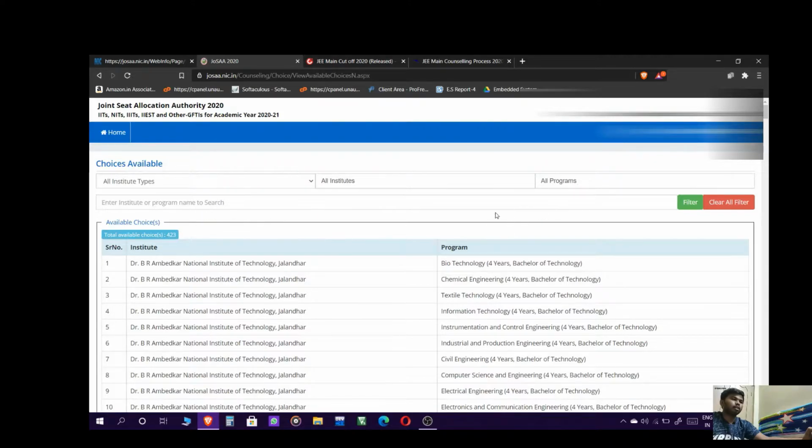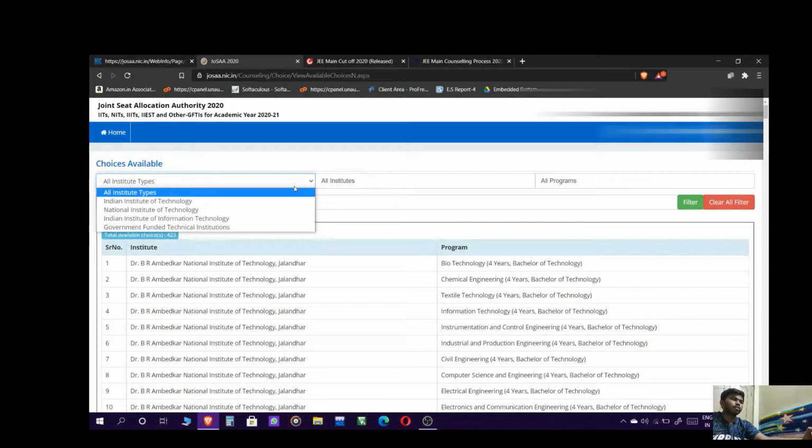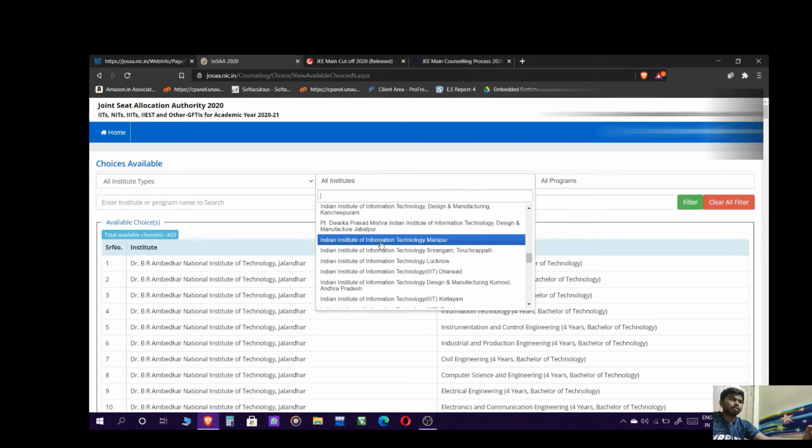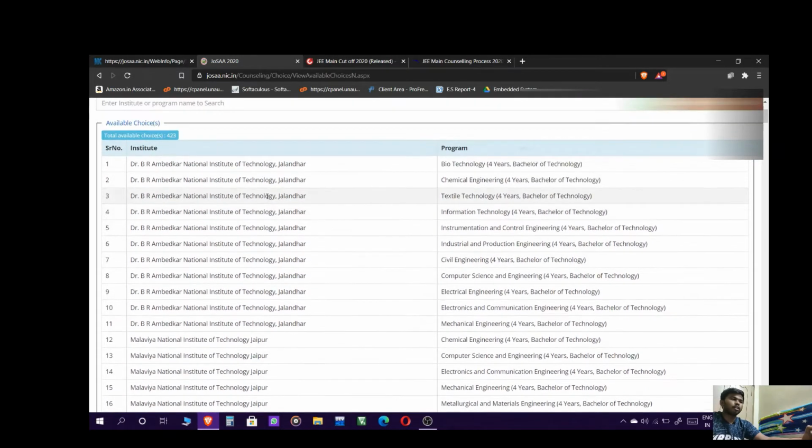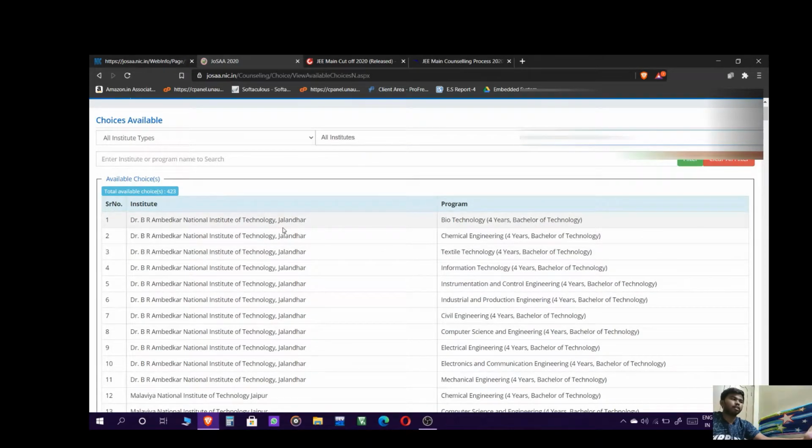In the choice availability section, you can see all types of institutions: there are IITs, NITs, IIITs and GFTIs, which are government funded technical institutions. There are all types of institutions and programs. Here you can see the institutions in a particular order.